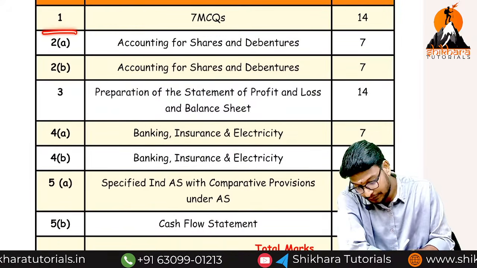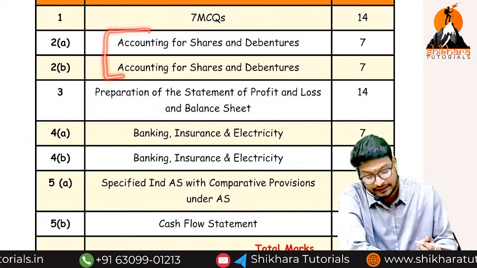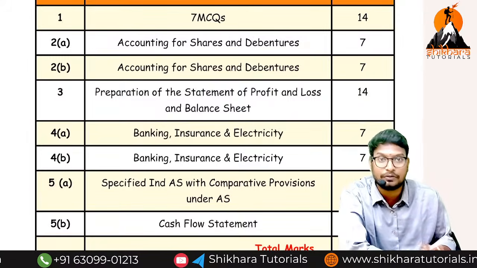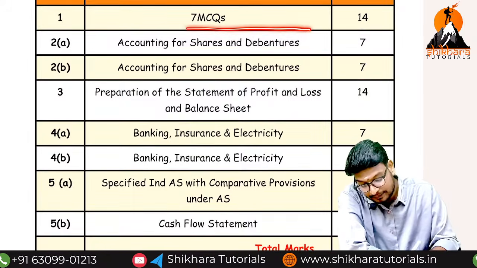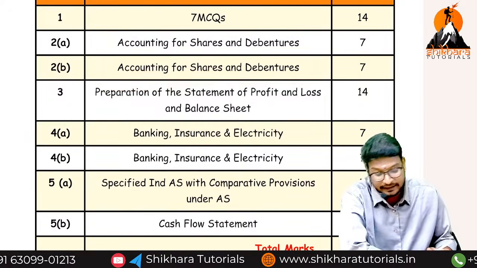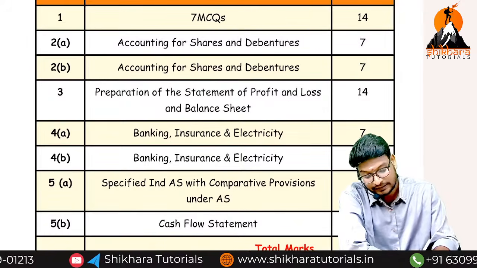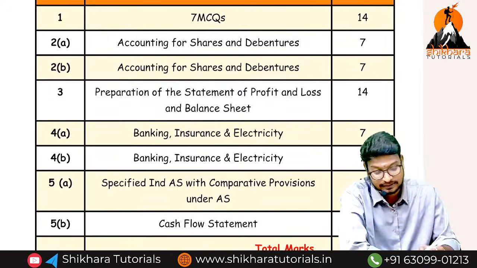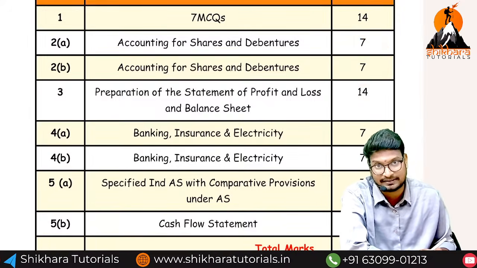So in 2A and 2B, they will give questions from accounting for shares and debentures. If anyone of you studied CA Foundation, you clearly know the same thing they have given here also, accounting for shares and debentures. So n number of concepts they will cover. From these topics, they will ask for how many marks? 14 marks, 7 plus 7.